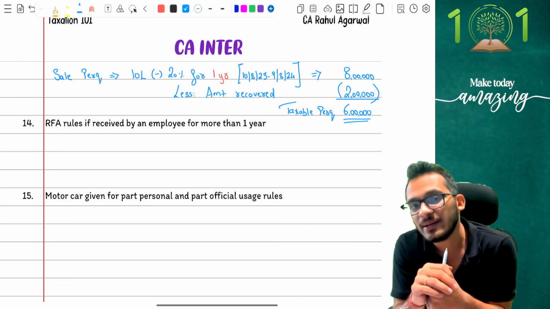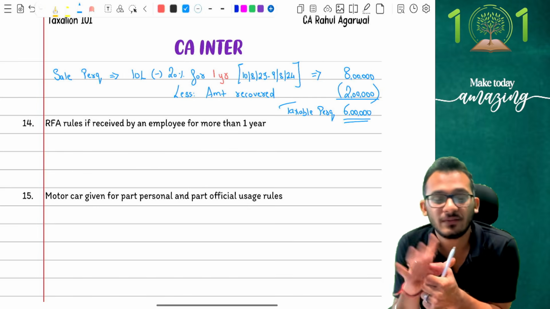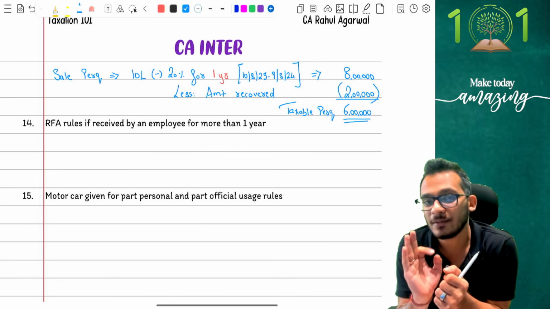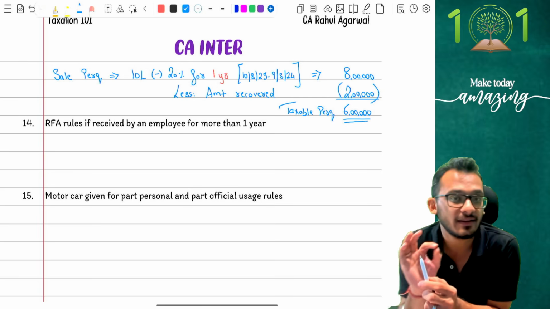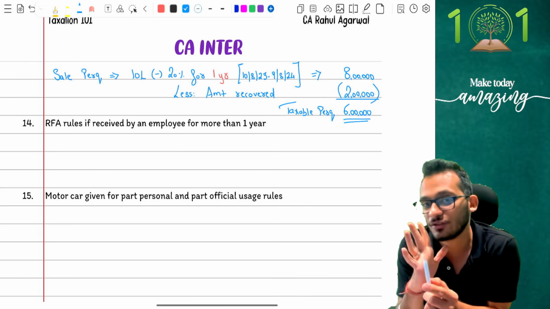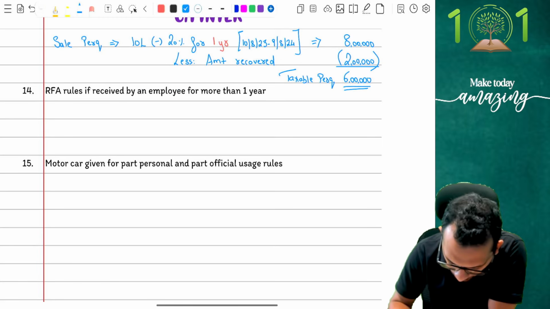An amendment of 2021, people, clarified that when a person is going to use RFA for more than 1 year, in the second year I do not calculate RFA one way alone. I will not say it is 10% of salary alone. No, I will have to do indexation of RFA and get the computation. So the rule is like, in the RFA for second year,